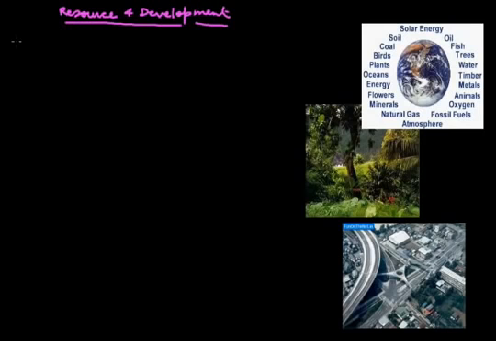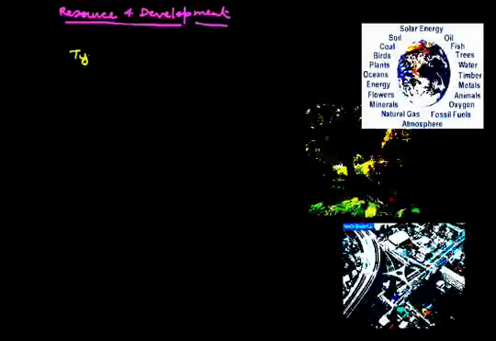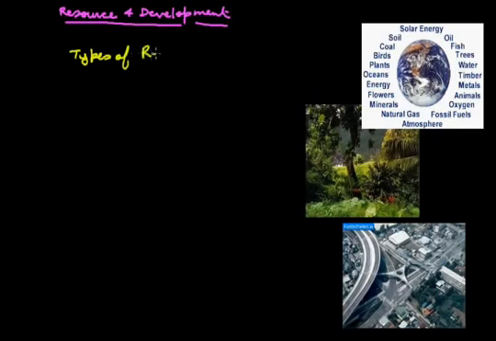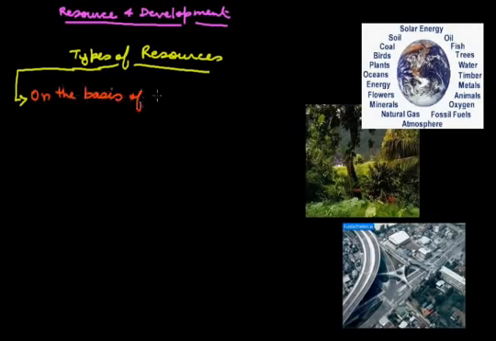Now today what we will do is learn the types of resources. We classify resources on different bases. Our first basis is the origin.